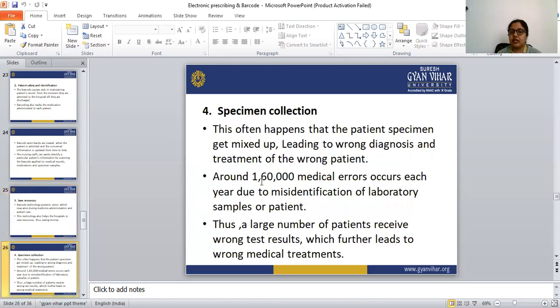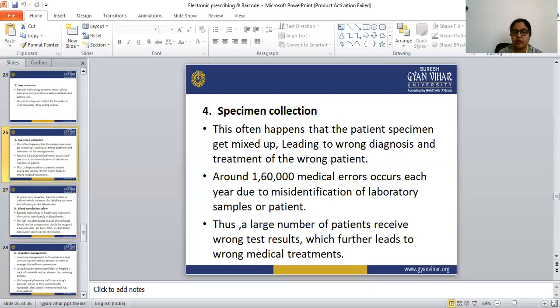Next is specimen collection. It often happens that patient specimens get mixed up, leading to wrong diagnosis and treatment of the wrong patient. Around 160,000 medical errors occur each year due to the misidentification of laboratory samples. Thus, a large number of patients receive wrong test results, which further leads to wrong medical treatment.